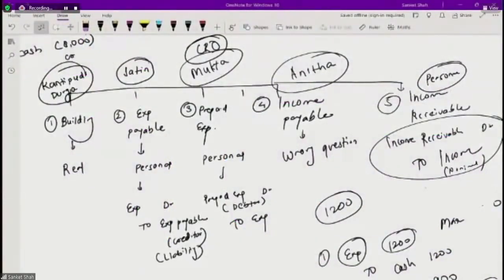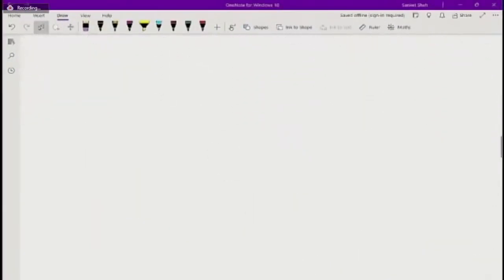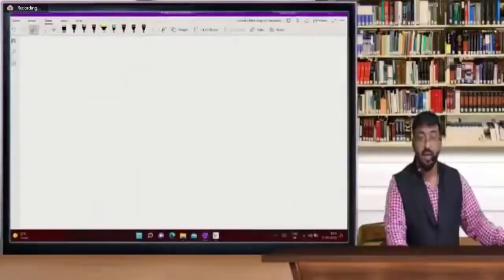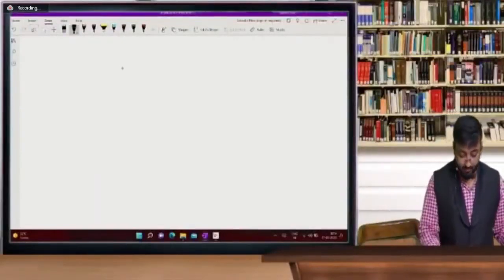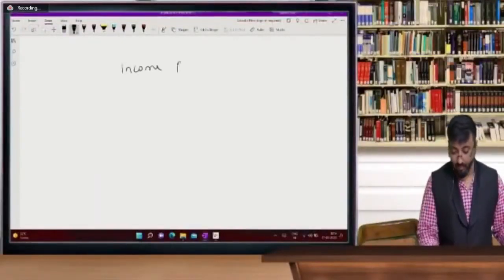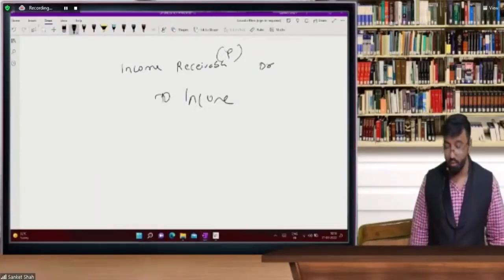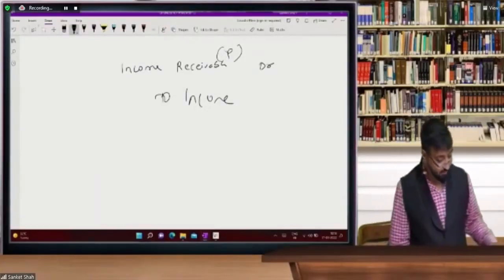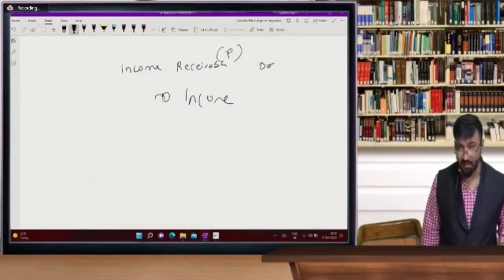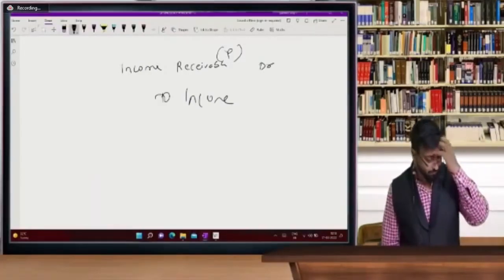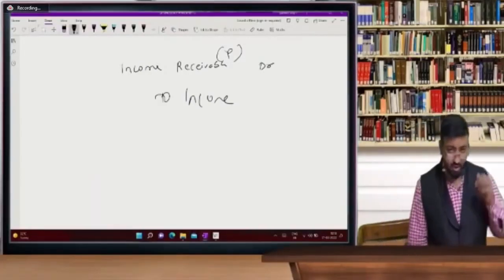Many students asked about income receivable. Income receivable is our asset. It's a personal account, and to income is a nominal account. Many students asked me about income receivable because I think there was no audio at that time. So now let's start with bonus shares.